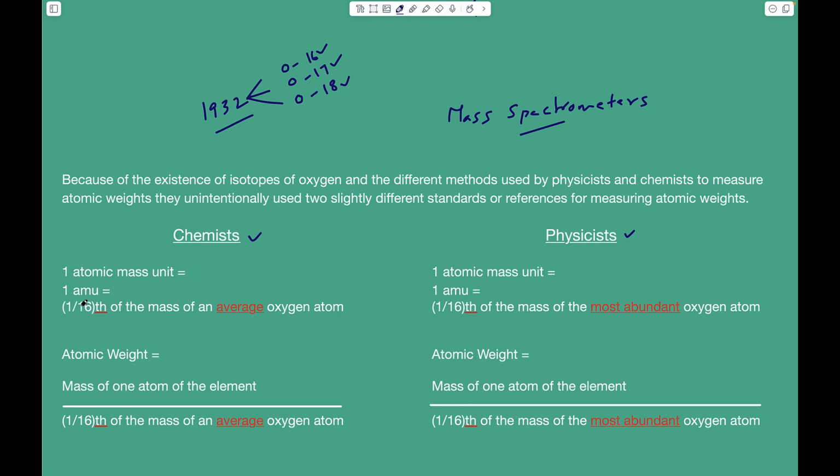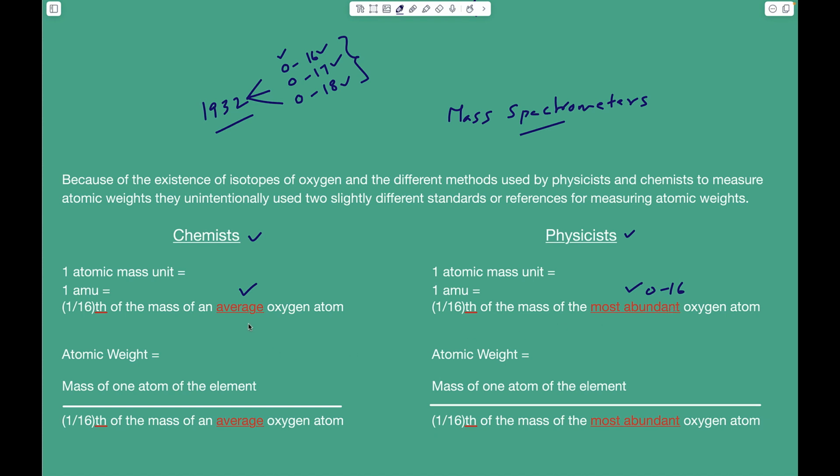Chemists said that for them, one AMU is 1/16th of the mass of an average oxygen atom, an average of these 3 naturally occurring isotopes of oxygen. But for the physicists, one AMU is 1/16th of the mass of the most abundant oxygen atom. Out of these 3 isotopes, O16 is the most abundant isotope.